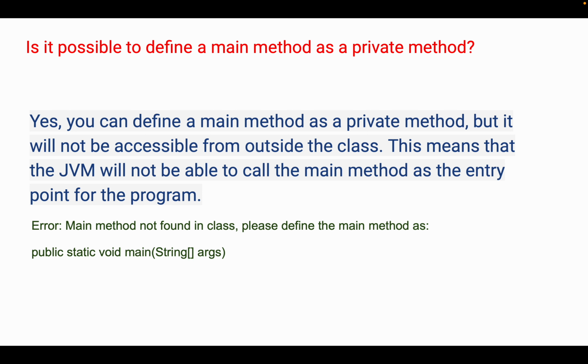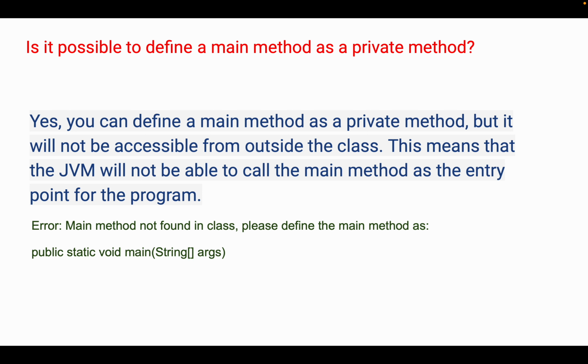Is it possible to define a main method as a private method? Yes, you can define a main method as a private method, but it will not be accessible from outside the class. This means that the JVM will not be able to call the method as the entry point of the program.